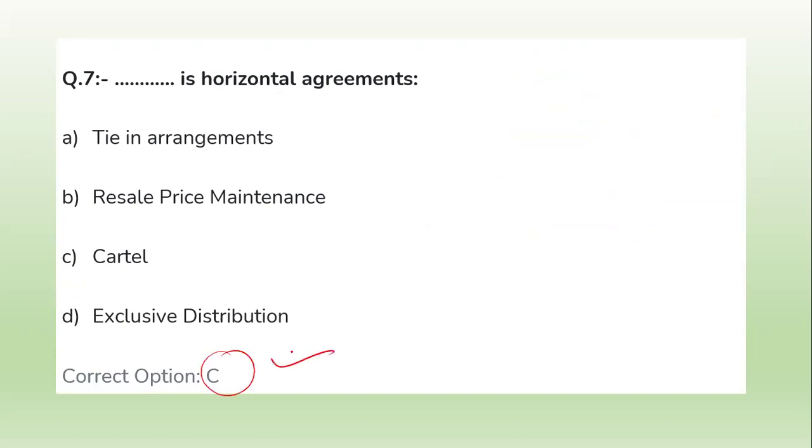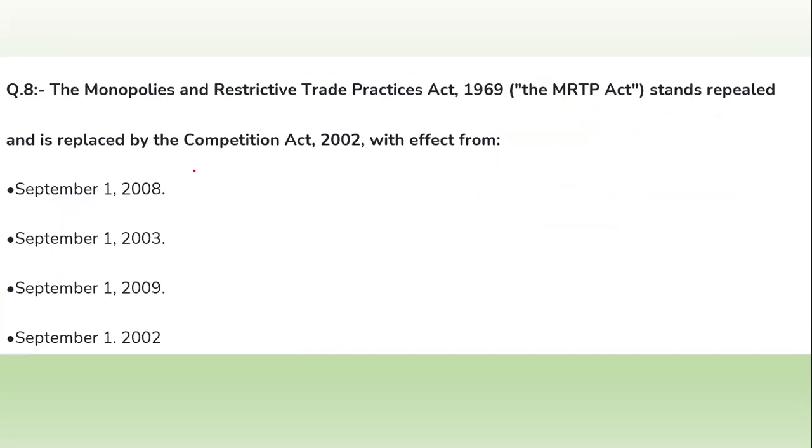Now the question number 8, which is on your screen: the Monopolies and Restrictive Trade Practices Act 1969, the MRTP Act, stands repealed and replaced by the Competition Act 2002, which with effect from.